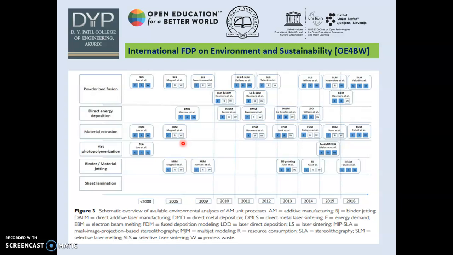This image shows that as the years increase, the concentration on environmental aspects increases. For example, these are the principles: powder bed fusion, direct energy deposition, material extrusion, VAT. These are the principles of AM. As the years increase, we need to focus more, as it requires more energy demand. E stands for energy demand, R stands for resource consumption, and similarly W stands for process waste.